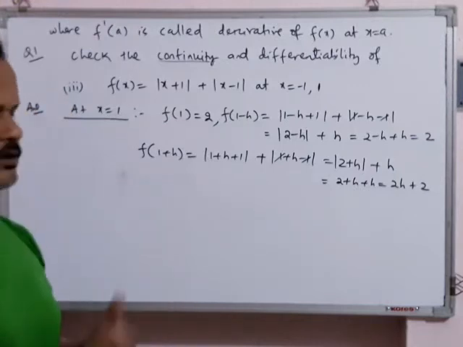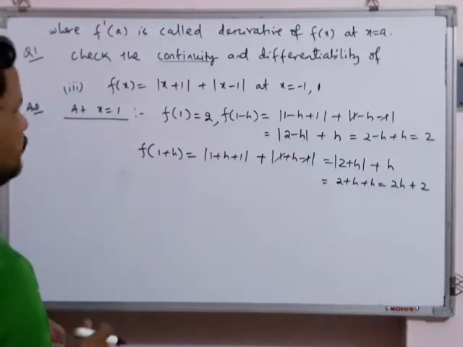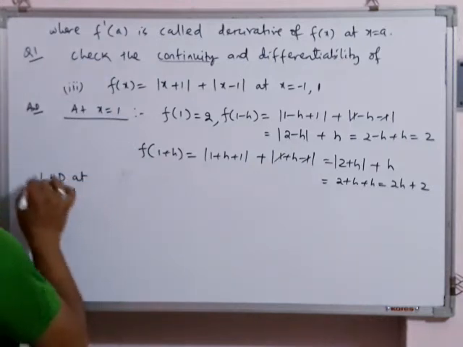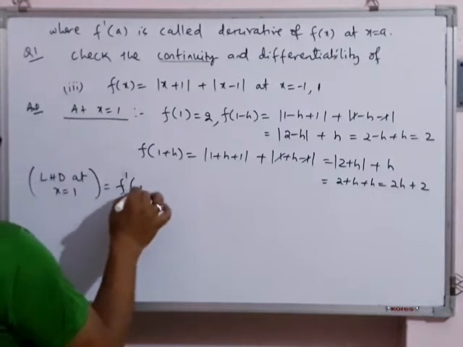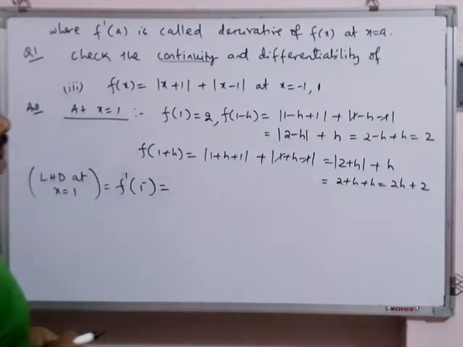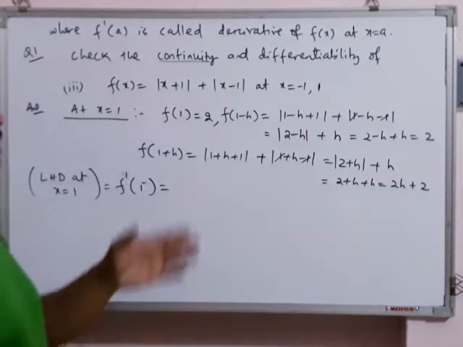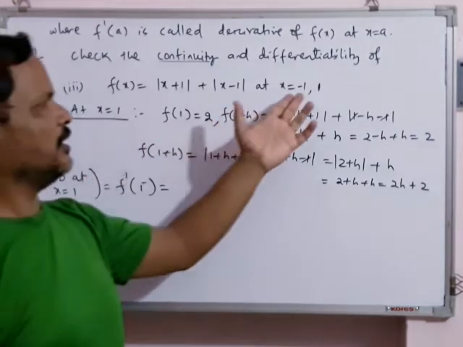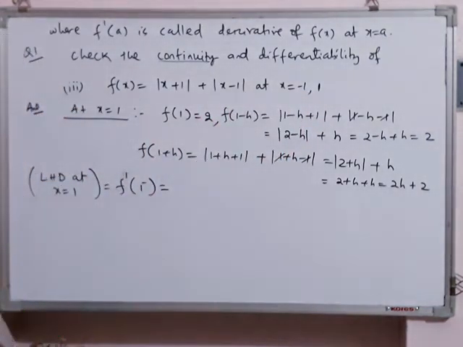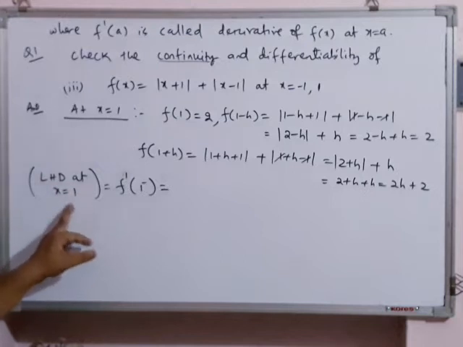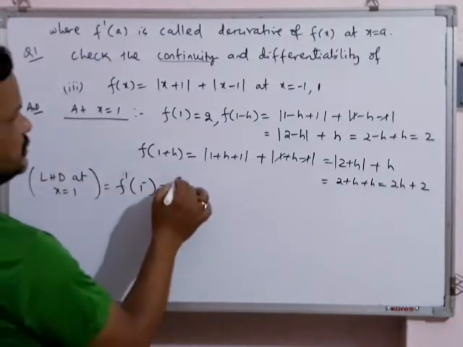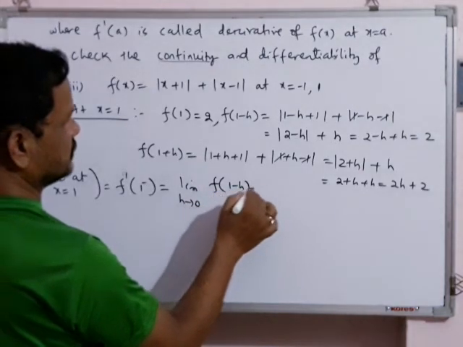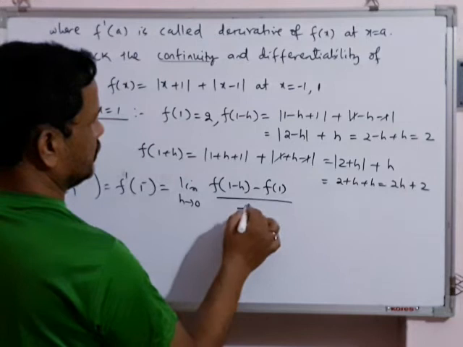The continuity part you do yourself. Now the differentiability part. For differentiability, LHD at x = 1. This is f'(1-). Because I am explaining how to test differentiability at x = 1. The continuity part you will do yourself. Similarly at -1 you will do the continuity part and the differentiability part. So LHD at x = 1 will be f'(1-), which is the limit as h tends to 0 of [f(1 - h) - f(1)] divided by -h.